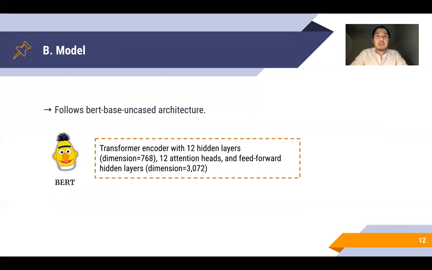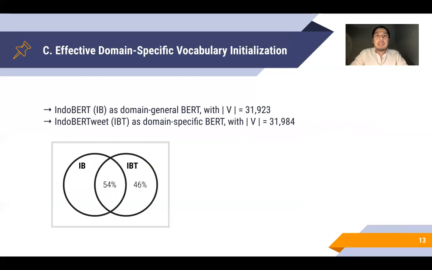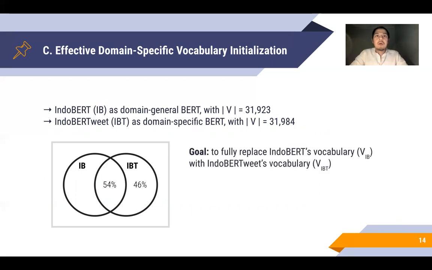For model architecture, we follow the BERT-base uncased, or IndoBERT, model. To obtain IndoBERTweet, we apply domain adaptive pre-training on the domain-general IndoBERT by Koto et al. 2020, which is trained over Indonesian Wikipedia, news articles, and an Indonesian web corpus. Both models have roughly 32K vocabulary size, with 54% overlapping tokens. Our goal in this domain adaptive pre-training is to fully replace IndoBERT's vocabulary with the IndoBERTweet vocabulary.